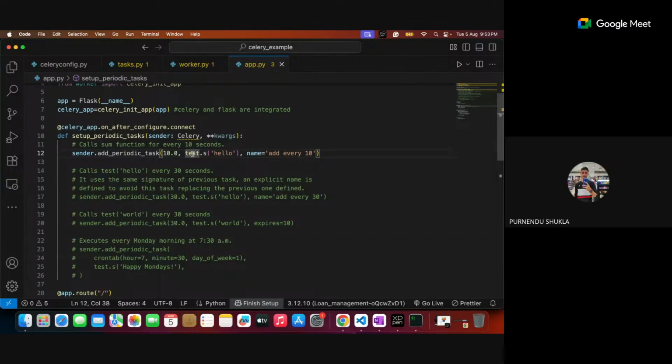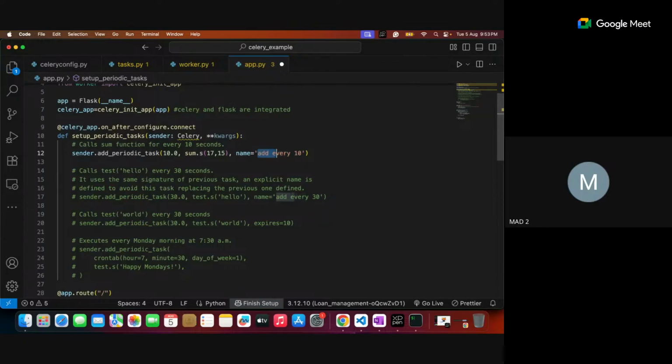So instead of test, I need to call sum. Remember, whenever you are calling an asynchronous task, we call sum.delay, right? Whenever you are calling an asynchronous task, we call sum.delay, say hello.delay. But right now there is no delay. You're supposed to call the asynchronous function with .s. You need to call it. The parameters I want to send are 17 and 50.